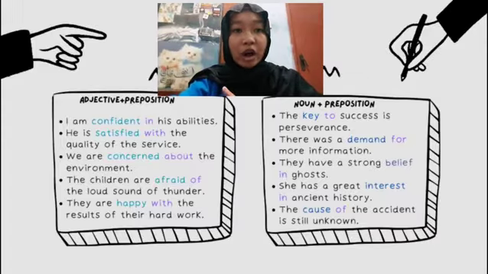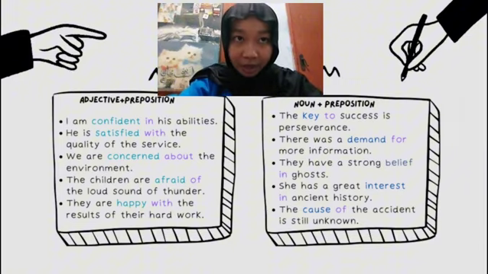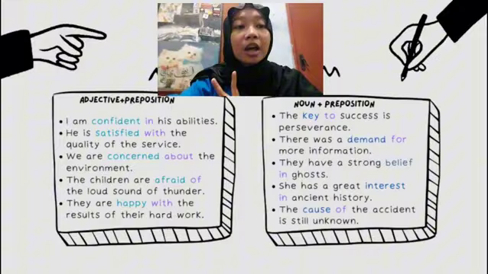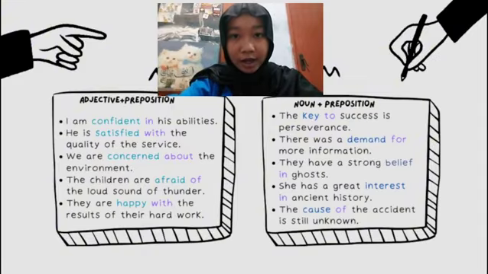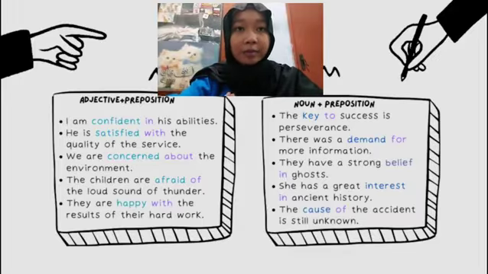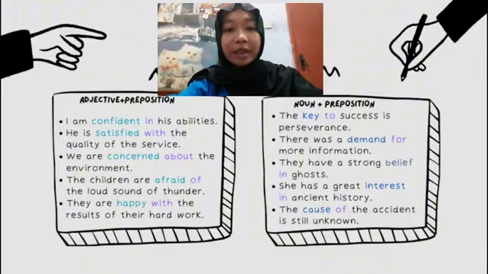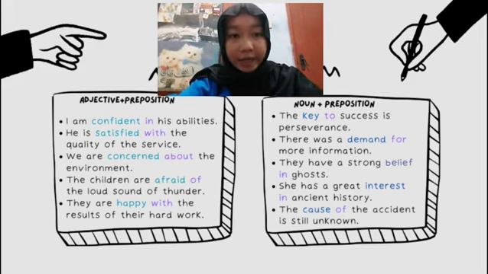Number 3, we are concerned about the environment. The adjective is concerned, and the preposition is about. Number 4, the children are afraid of the loud sound of thunder. So the adjective is afraid, and the preposition is of. Number 5, they are happy with the results of their hard work. The adjective is happy, and the preposition is with.